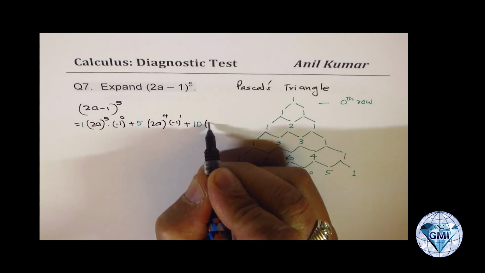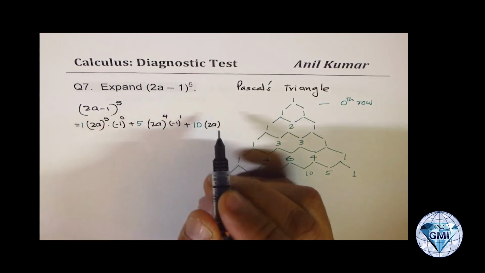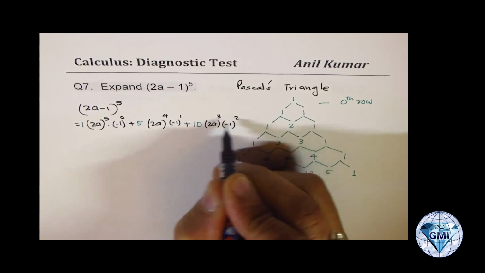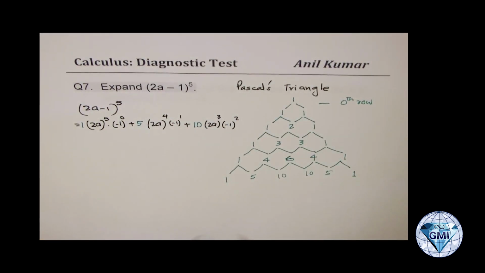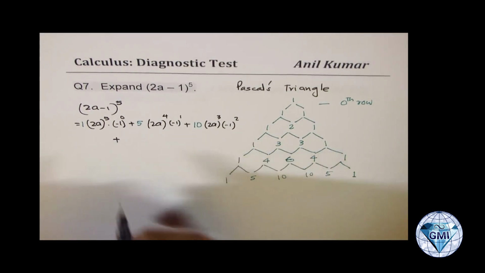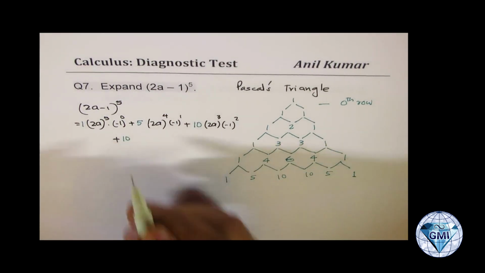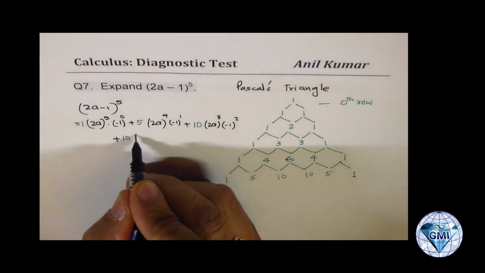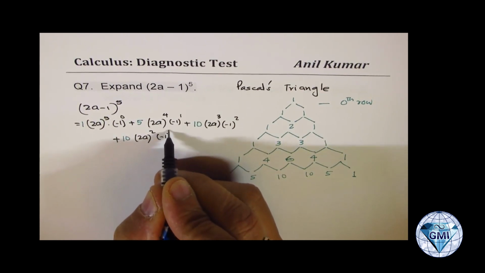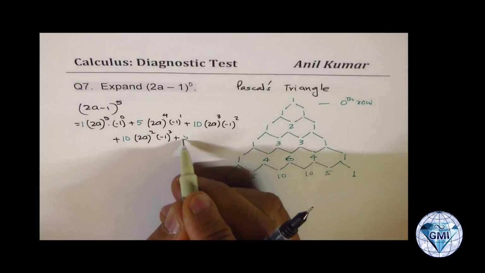So I hope that's a good revision of Pascal's triangle application. You could always use the binomial theorem also, right? Minus 1 squared. So 3 plus 2 is 5. Now let me add here. So we have plus. Next is again 10. And then we have 2a to the power of 2 times minus 1 cubed, right? And then 5.